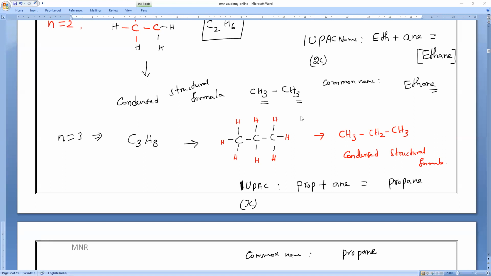Yes, sir. So totally, whenever you write a compound, there are 4 things you need to know. What is that, everybody? One is the molecular formula. Next one is the structural formula. Next one is the condensed structural formula. And what is the last one? Electron dots, the electron dot structure. Please kindly practice accordingly. Always you need to write these 4 things whenever you write any chemical compound. Always they will ask you this only.